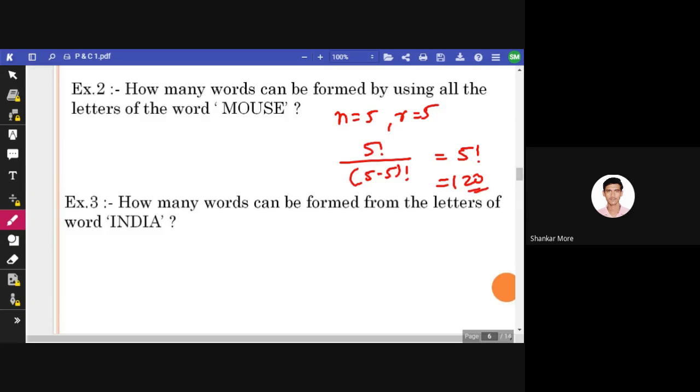Anyone? Please try it. Okay, now the confusion is starting. Some of you are saying 120, some of you are saying 60, 60 or 120. Please decide. Okay, it is 60.